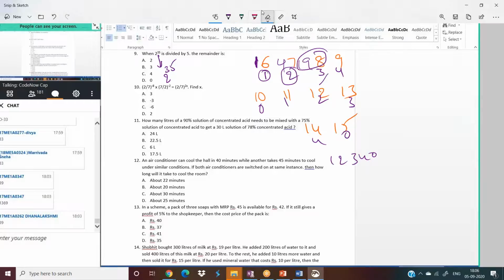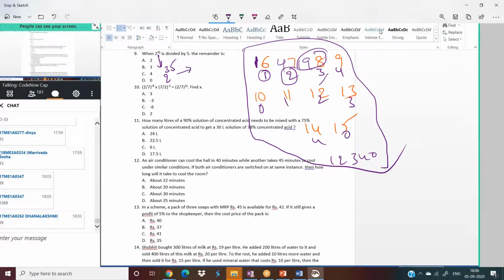Okay. Now I have a small question. I'll apply this after 5 minutes, but I need a small input from you. How many of you already know how to find the units place digit of a particular power number? 2 power 35. Can you please raise your hand, or else just type S S S. If you don't know, type no.